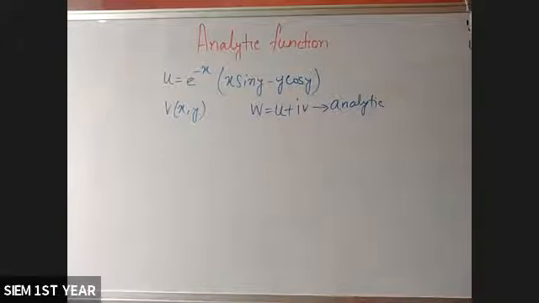I repeat the question: if u equals e to the power minus x, times x sin y minus y cos y, show that there exists a function v of x, y such that w equals u plus iv is analytic.